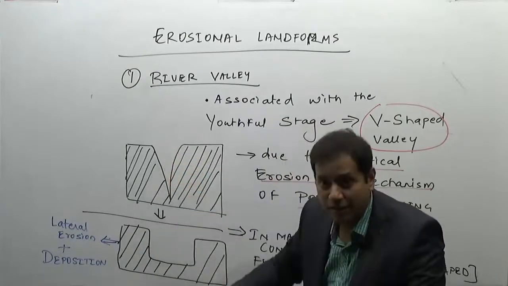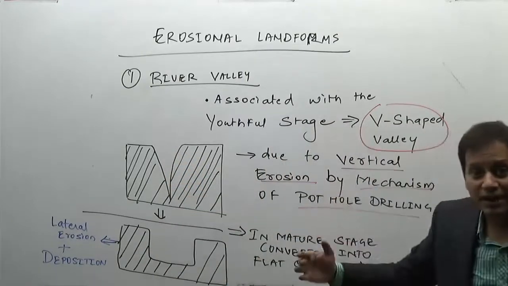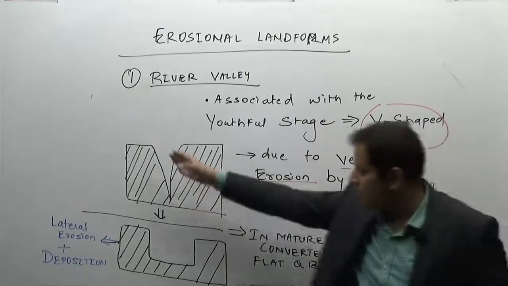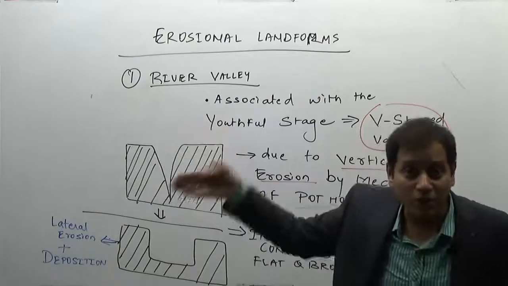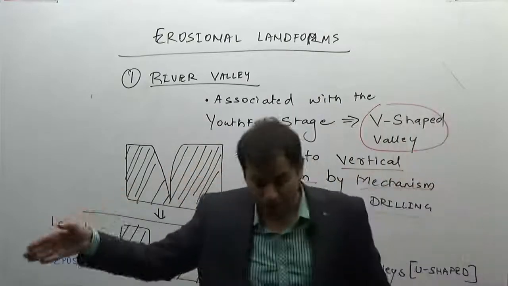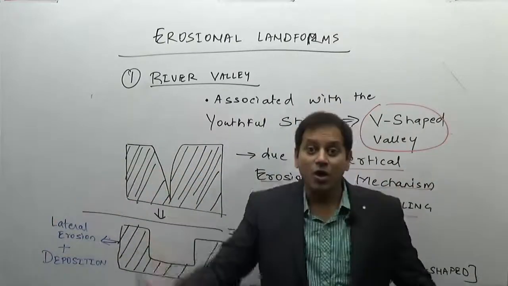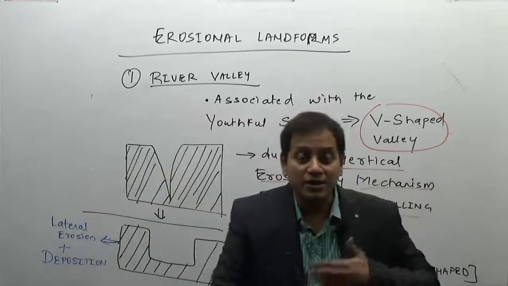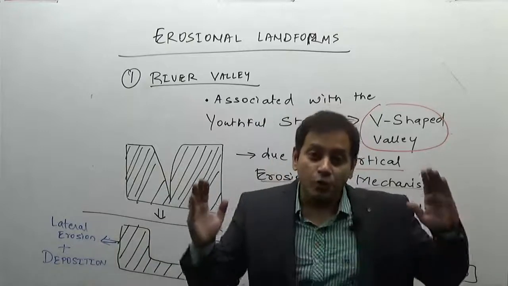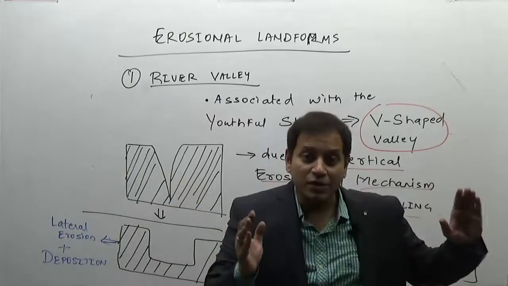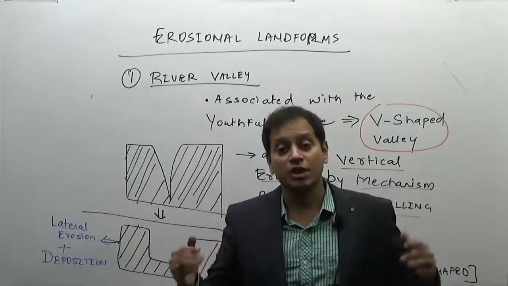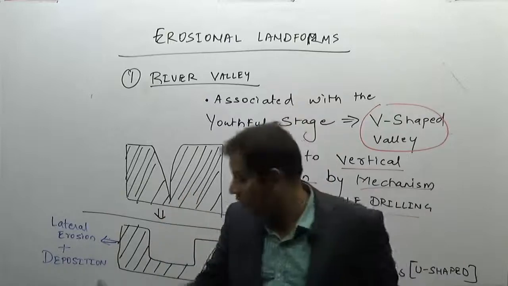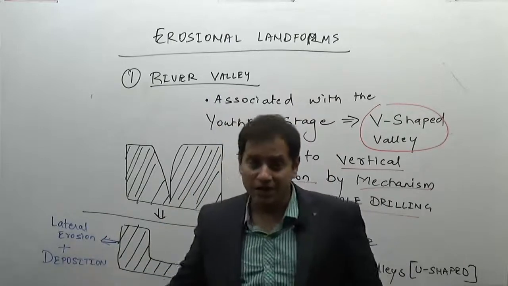go on increasing. Now what are the characteristics of these V-shaped valleys? Very deep valleys having extremely steep sides. Why? Because the only dominant process here is vertical erosion. On the other hand, as the life cycle of a river continues, these V-shaped valleys are then converted into U-shaped valleys. By which process? By lateral erosion and deposition.